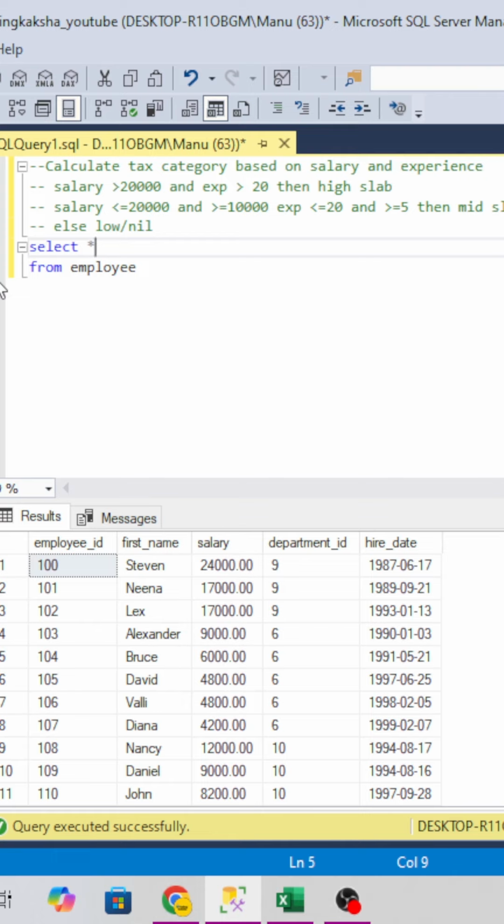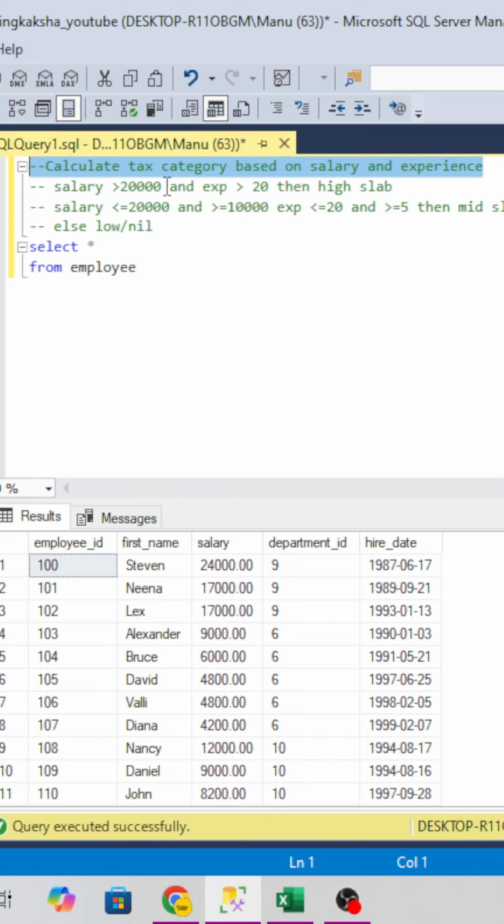The question is: we have to calculate the tax category based on salary and experience. Multiple companies deduct TDS, right? To deduct that TDS, they have to define a slab, like who is in the maximum slab, then the mid slab, then no slab or the lowest slab. So they will give certain conditions. Basically we are not calculating as per the exact slab; they just give the simulator or the data, and on the basis of that we have to calculate.